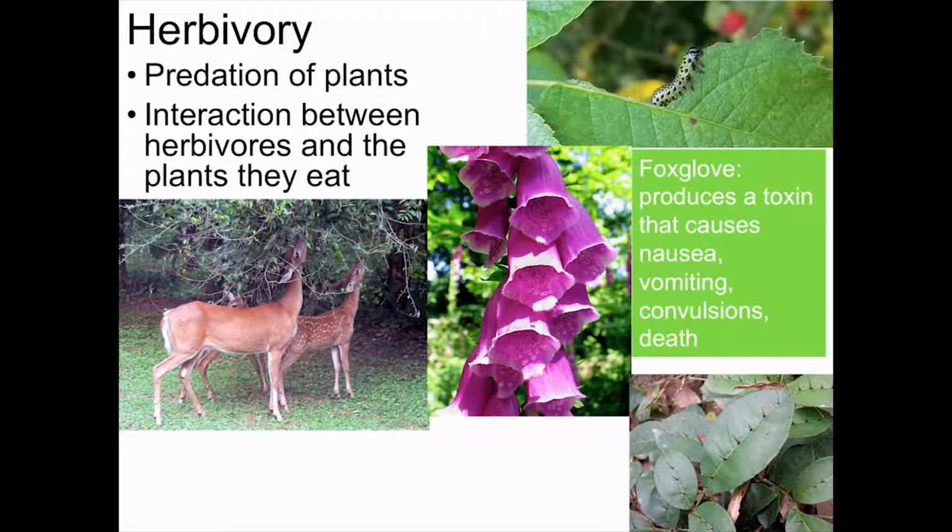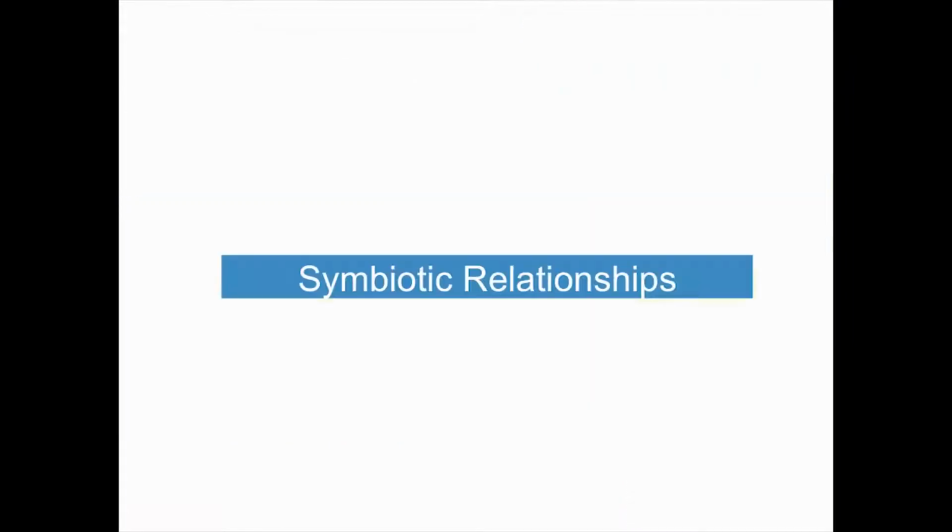Another example of a defense mechanism that plants employ is mechanical defenses such as thorns. Yet other plant species engage in mutualistic relationships with their predatory species that allows their seeds to be dispersed. Then there are symbiotic relationships. Symbiotic relationships are relationships between two organisms, whether they are both benefited, only one is benefited and one is harmed, neither is benefited, or one is benefited and the other one is unaffected.